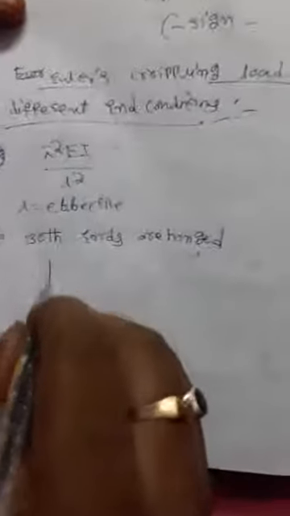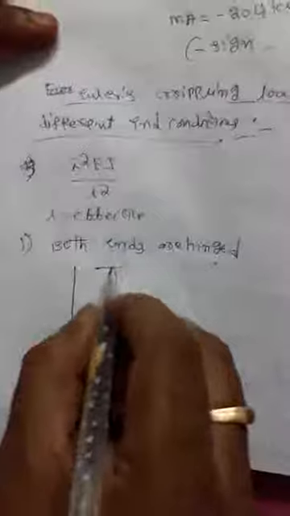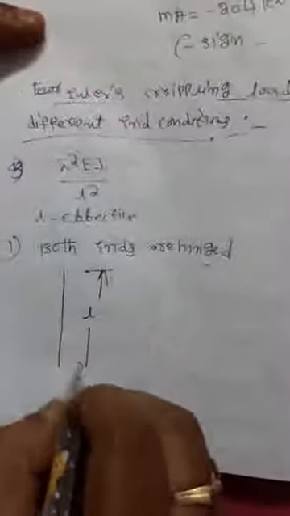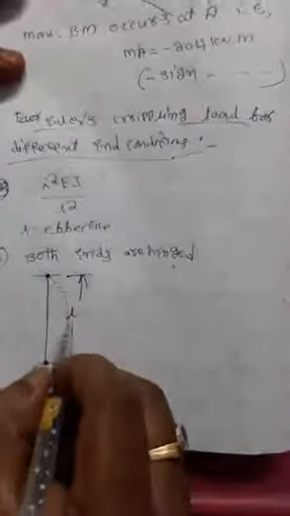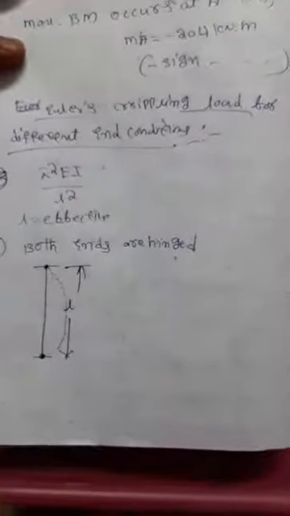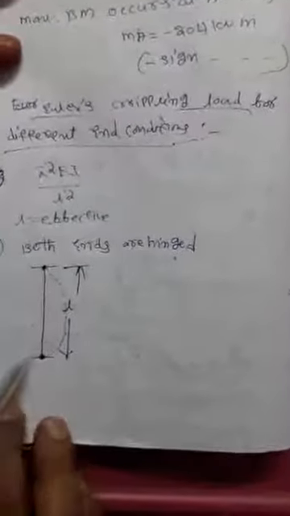The diagram is this: this is the column, and this is the effective length L. This is nothing but the height of the column. This is the hinged end and this is the hinged end. This is the symbol for a hinged end. So this is the deflection shape of the column when both ends are hinged.